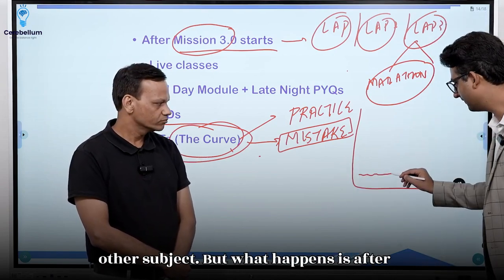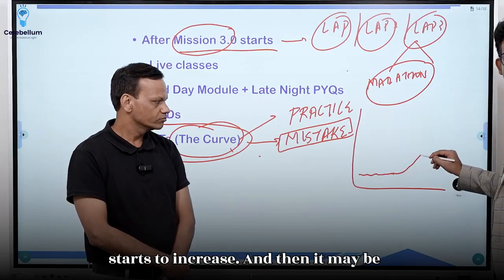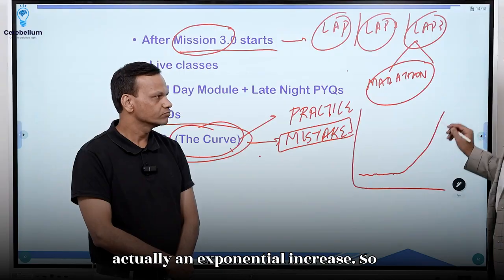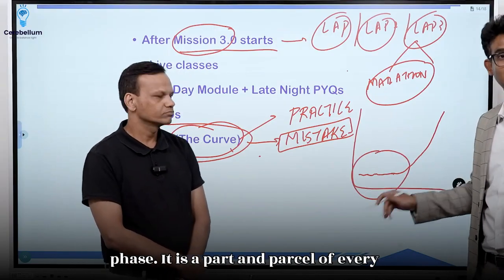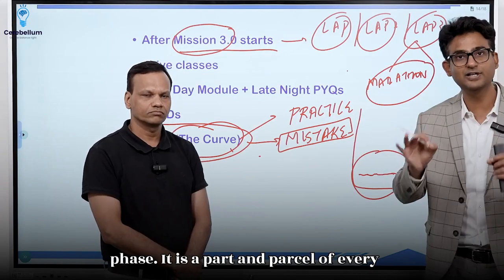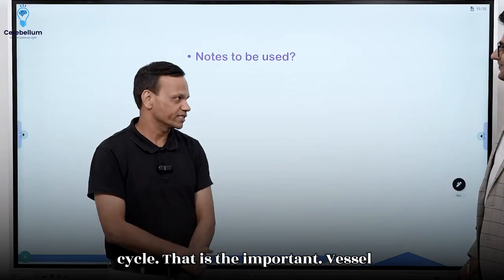But after some time, maybe 4 months, 5 months, 6 months, suddenly the score starts to increase, and it may actually be an exponential increase. So don't get too disappointed during this phase. It is part and parcel of every student's preparation cycle. बस लगे रहो, that is the important thing.